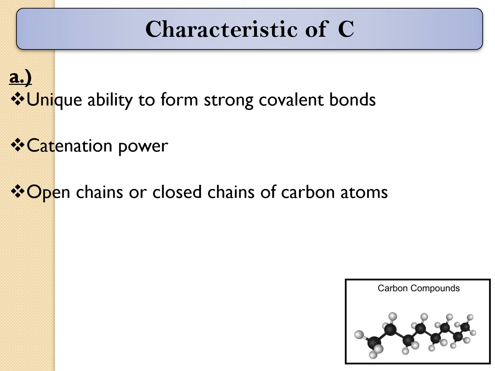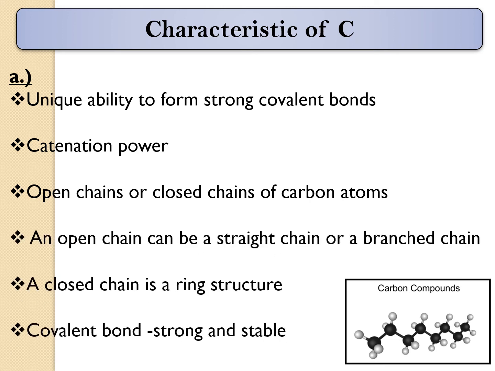We get two types. One is a closed chain compound or an open chain compound. An open chain can be straight or branched in nature. When it is a closed chain, it is generally in a ring structure. The covalent bonds are strong and stable. Because of this covalent bond nature in carbon compounds, the carbon compound is very strong as well as stable in nature.